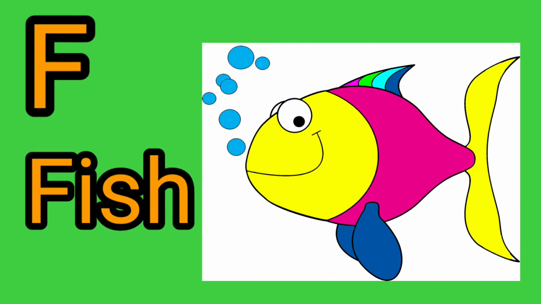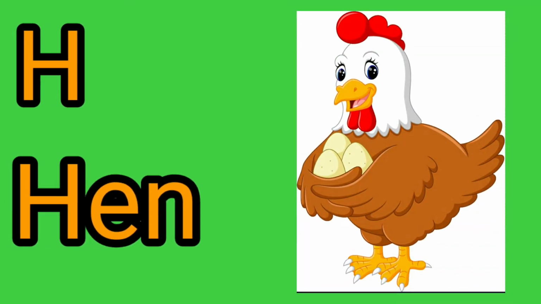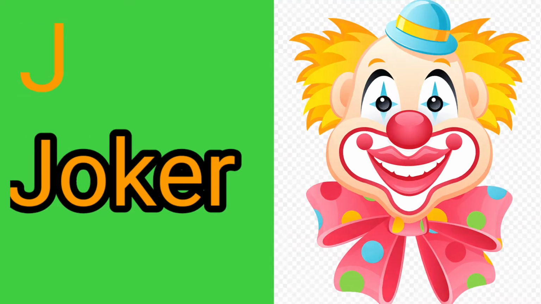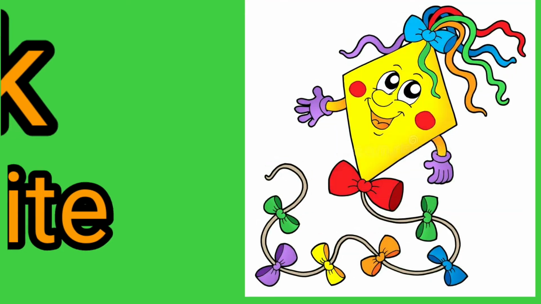F for fish, fish means machli. G for grapes, grapes means angur. H for hen, hen means murgi. I for ice cream, ice cream means ice cream. J for joker, joker means joker.